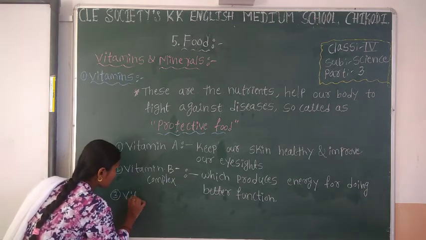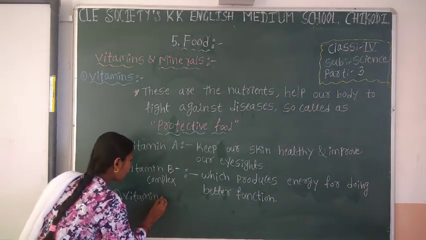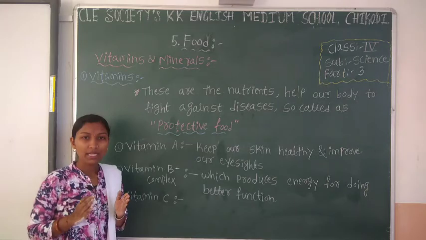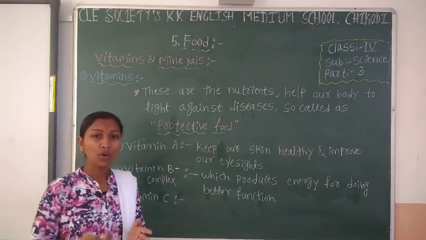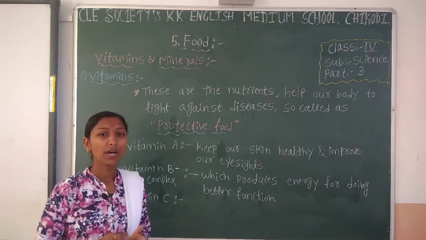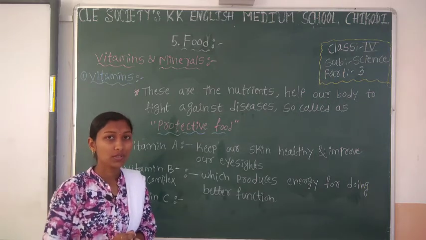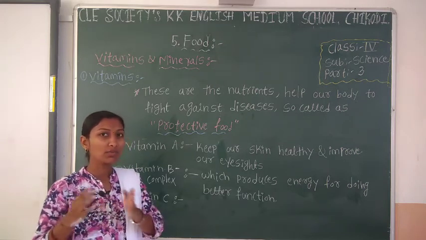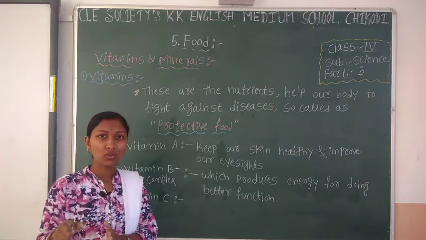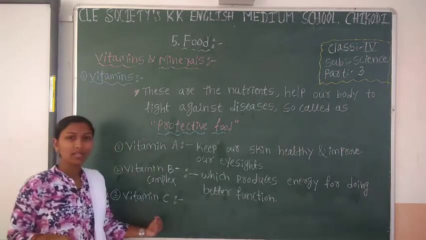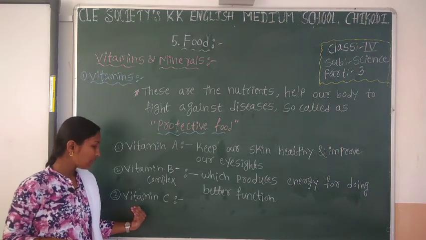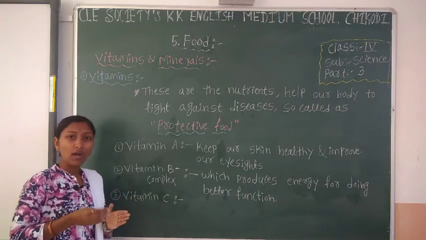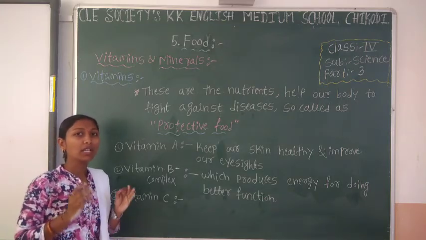Then which is the next vitamin? That is vitamin C. What is the use of vitamin C? Vitamin C helps us to grow and repairs our body tissues. You already know what a tissue is: cells combine and form tissue. That tissue is protected by this vitamin C. So vitamin C helps us to grow and repairs our body tissues.